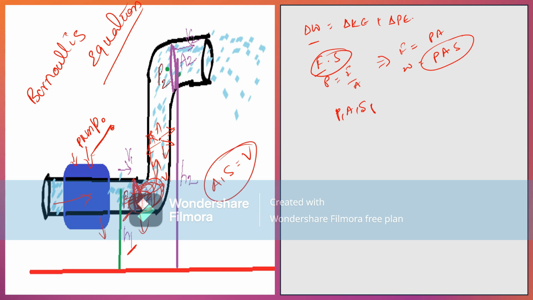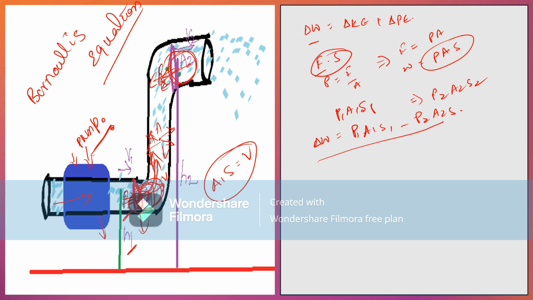And here the work done is P2 A2 S2. This acts in the reverse direction, because when the pump is forcing liquid in this direction, by Newton's law this pressure acts in the opposite direction. So net work done is equal to P1 A1 S1 minus P2 A2 S2.